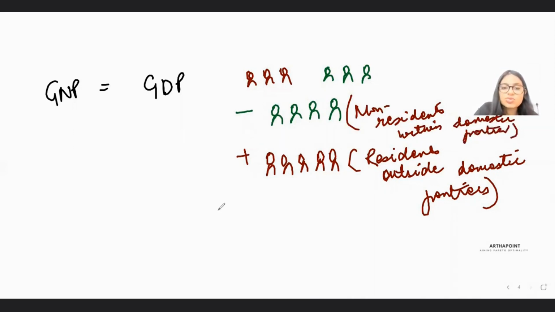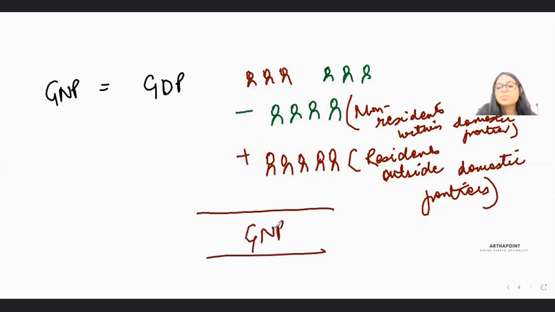Once I do these 2 things, what I get is GNP, gross national product. So what is gross national product? Gross national product is the output that is being produced by the residents of the country within the domestic frontiers or outside the domestic frontiers.